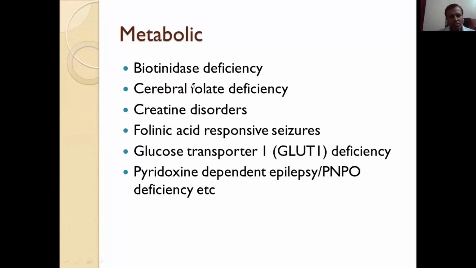These are the metabolic causes. Biotinidase deficiency is associated with alopecia, dermatitis, and seizures in early infancy. And similarly, folinic acid responsive seizures. Glucose transporter 1 deficiency is associated with early onset absence seizures. Pyridoxine dependent epilepsy is associated with drug resistant seizures in neonates.